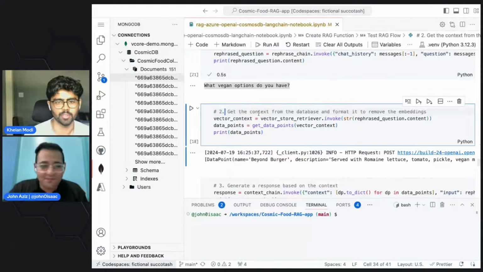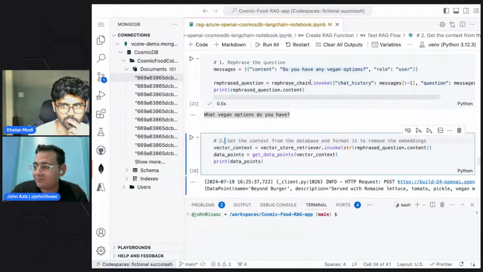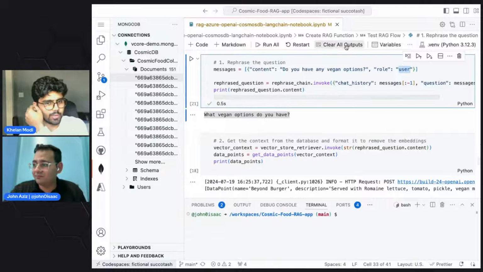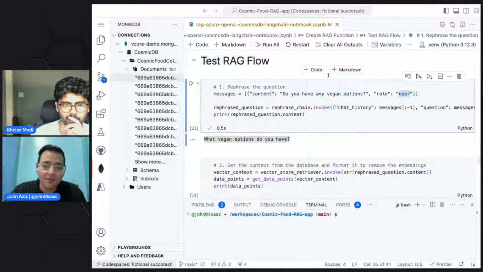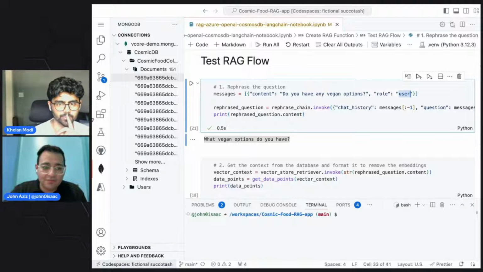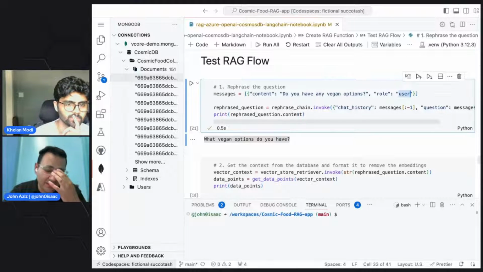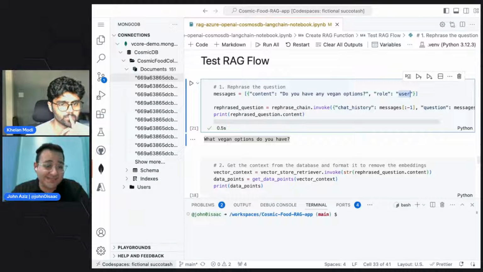Can you briefly explain the different kinds of roles that we have? I know we specified the role user, and I know we have other roles too. Can we go over them briefly? Yeah, sure. We have the assistant role, which is the LLM itself. It identifies itself as an assistant.